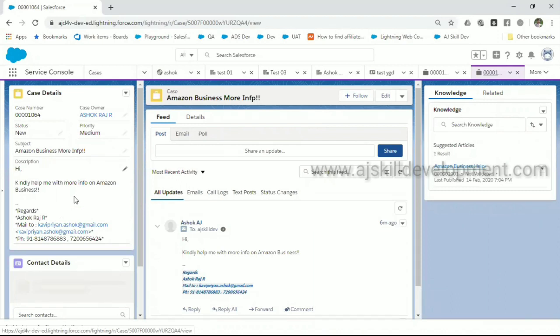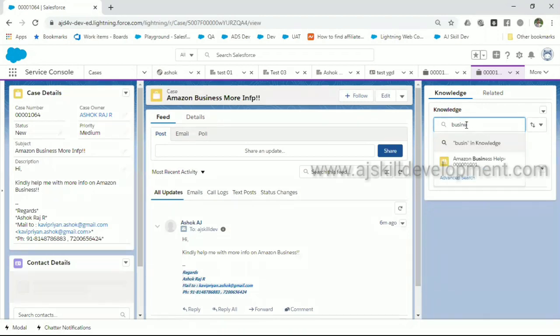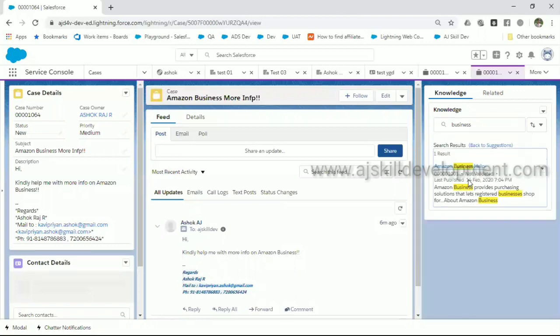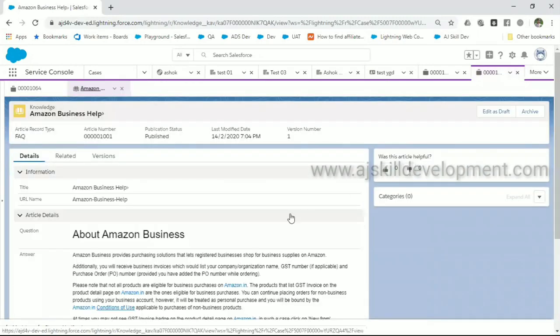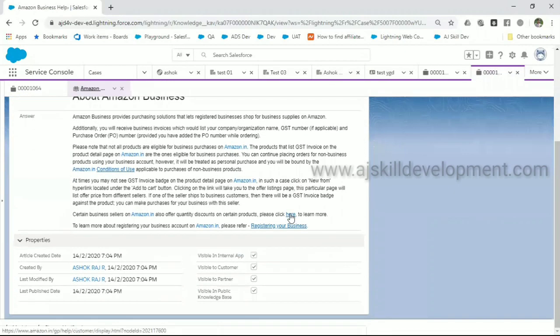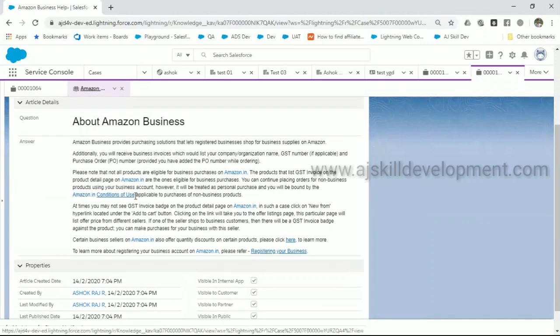As a customer care representative, if I know how to reply, I will reply immediately. Suppose I am new to the team and I don't know about Amazon Business. I will have a knowledge article. I will go and search for the knowledge article here and open it. With its help, I will come to know about Amazon Business. Maybe I can copy this and share it with my customer.